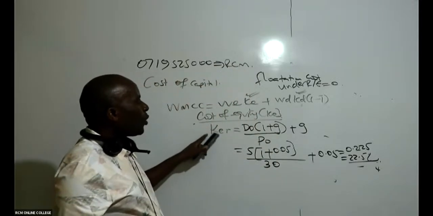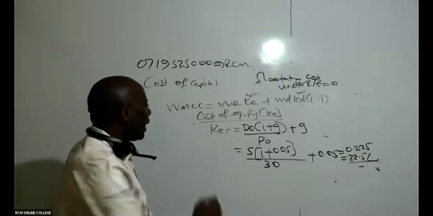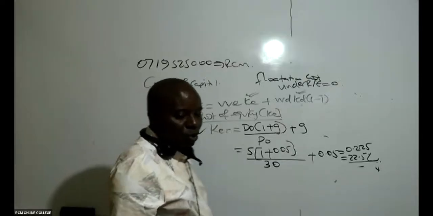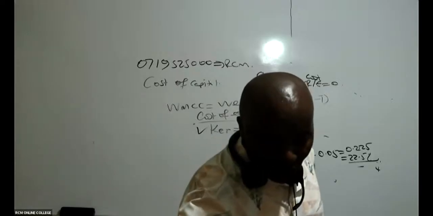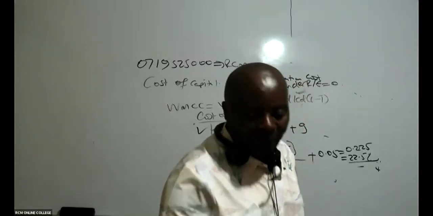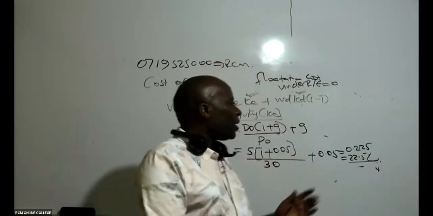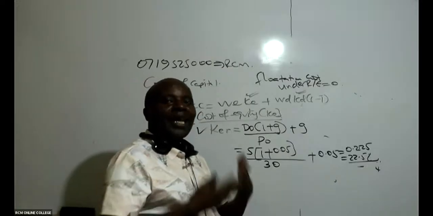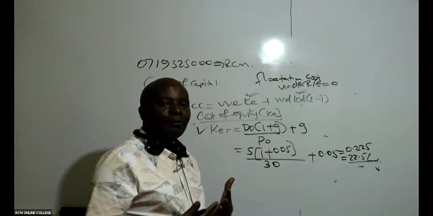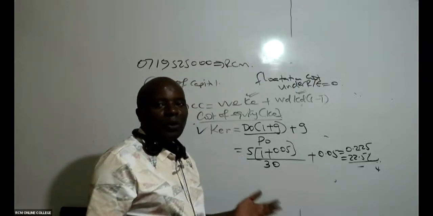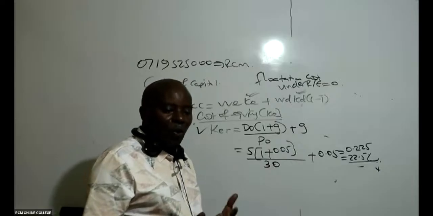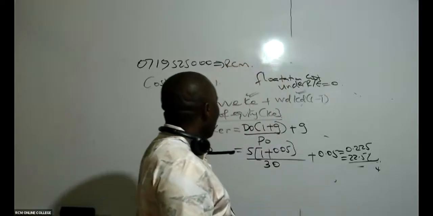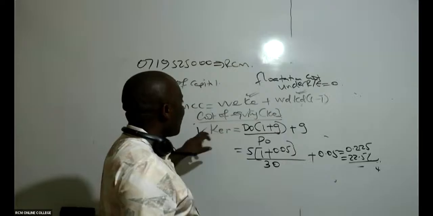I will have to get the cost of equity for retained earnings, very important, and then I must get the cost of equity for ordinary shares. Remember, I'm doing this simply because I'm getting the WMCC. Otherwise, if it was WACC, I would not have computed the cost of equity for retained earnings. I would have straight away gotten the cost of equity for ordinary shares only. But because it is weighted marginal cost, the two of them are relevant.